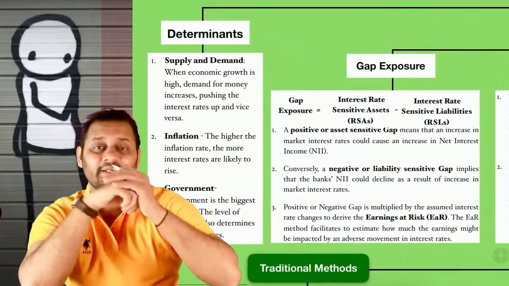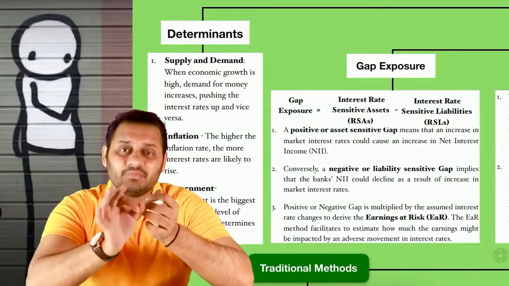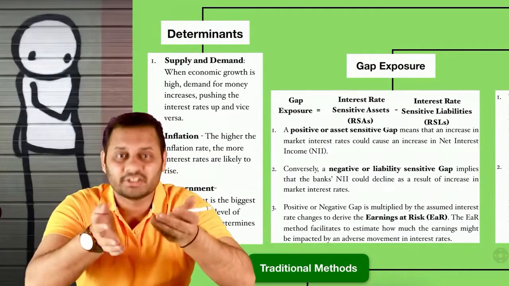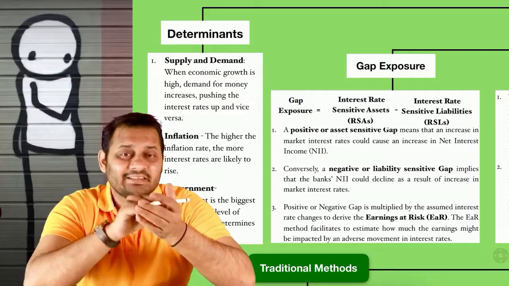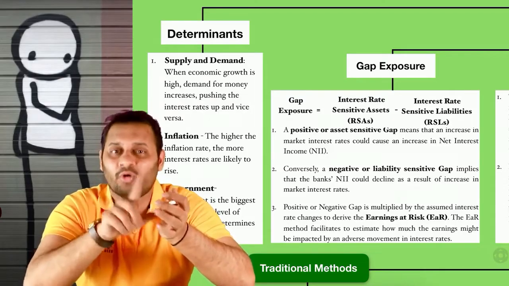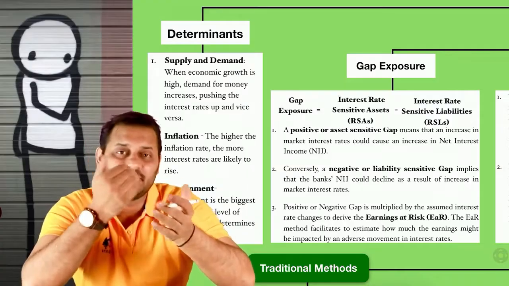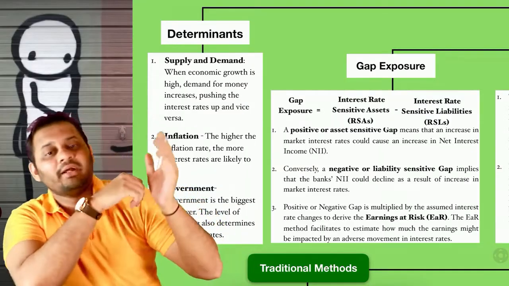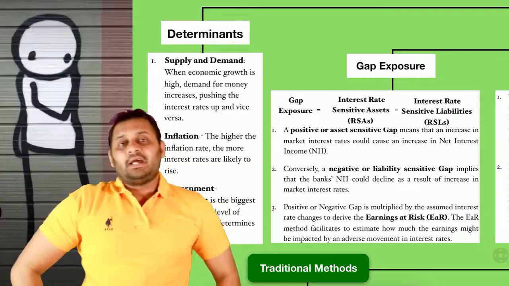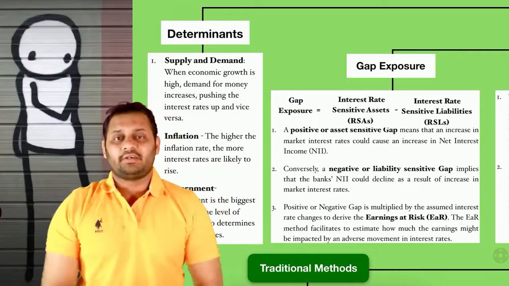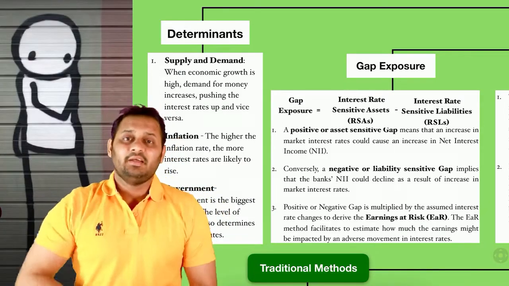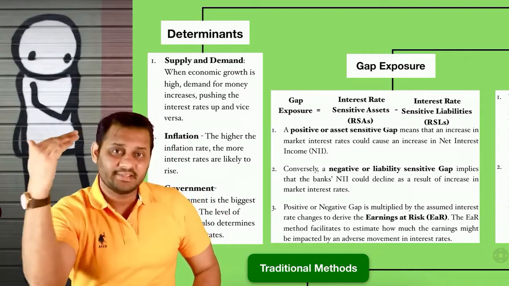First of all, determinants. What determines the interest rate? Interest rate is something which you earn on your investment, and interest rate is something which you pay on your borrowings. So at the same time, it can be a cost to you, it can be an earning to you. What determines the interest rate in the market is supply and demand. This is the most important factor out of all. If there is more supply, the interest rate will be low.